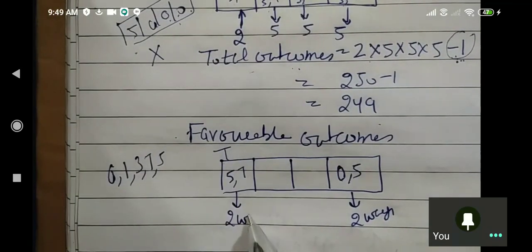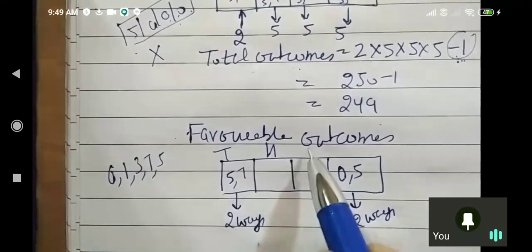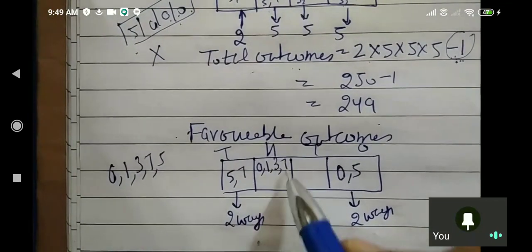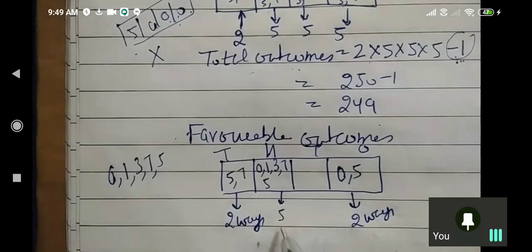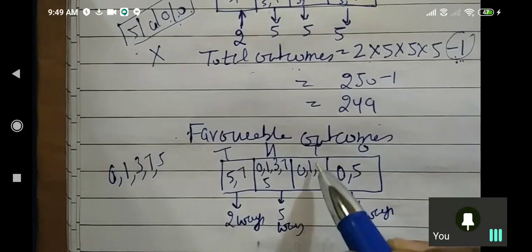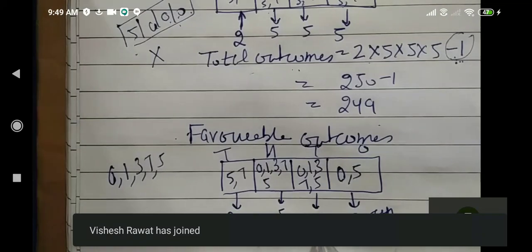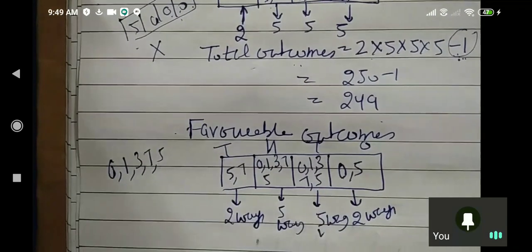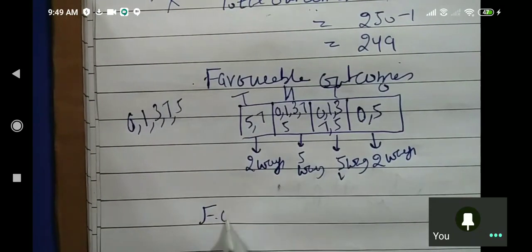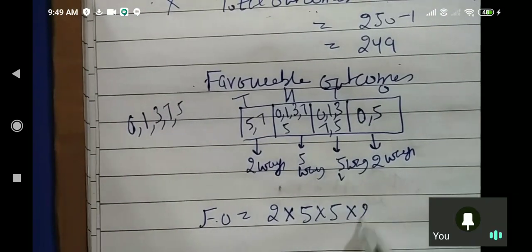And because the repetition of digits is allowed, the hundreds and tens places can be filled from these 5 digits in 5 ways each; anything can come there. You can fill each place with 0, 1, 3, 7 or 5. So the total number of favorable outcomes will be equal to 2 into 5 into 5 into 2 minus 1.